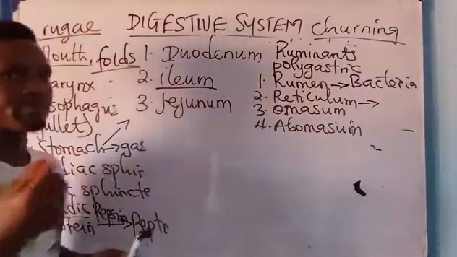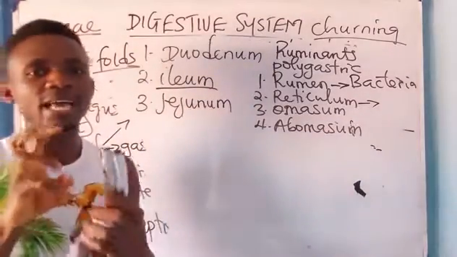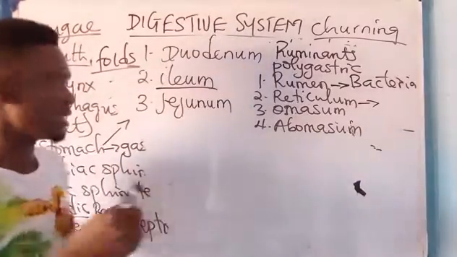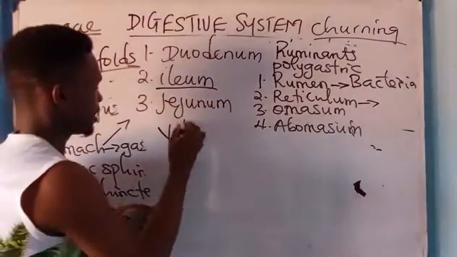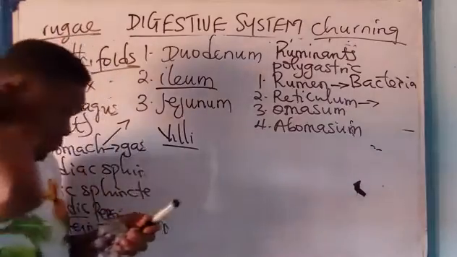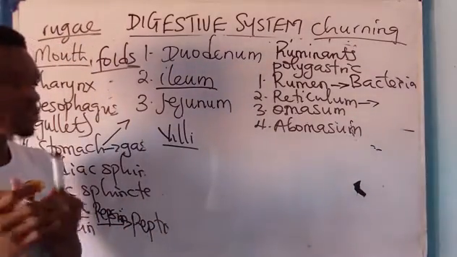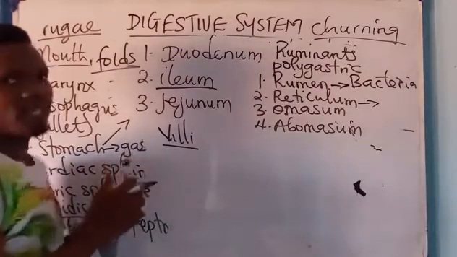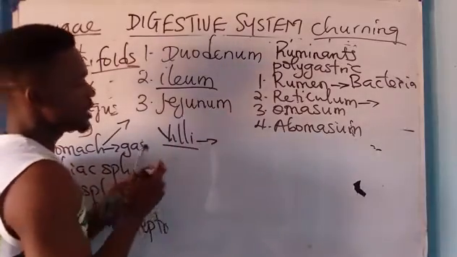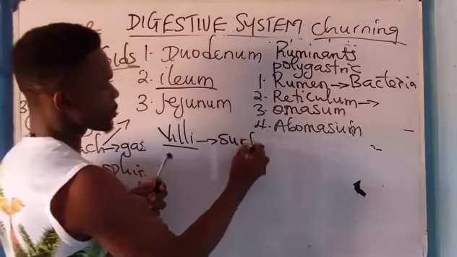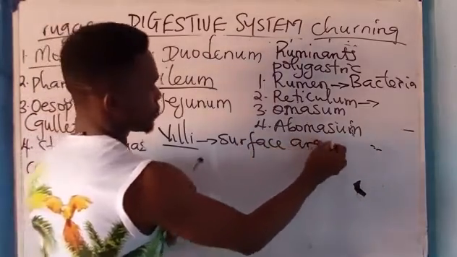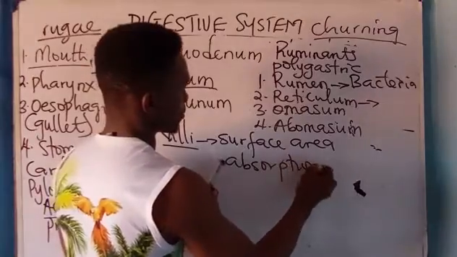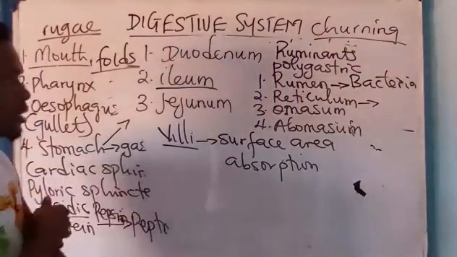Now, the finger-like projections found in the small intestine are called what? Villi. The function of the villi is to provide large surface area for what? Absorption of food molecules. All right. Take note of that.